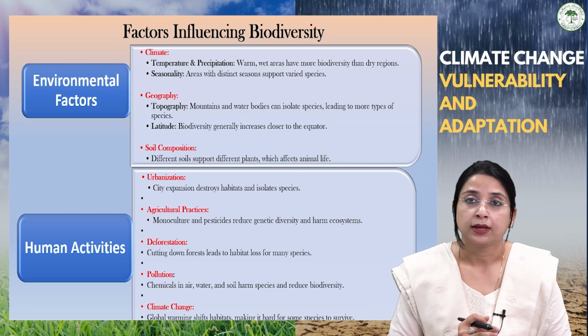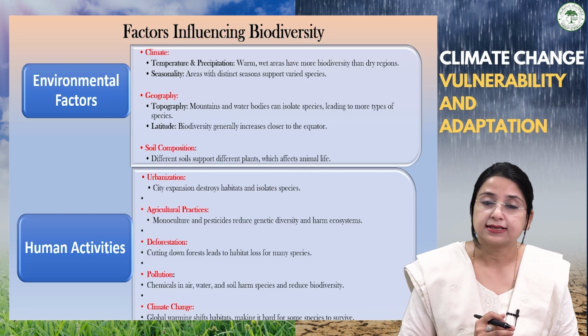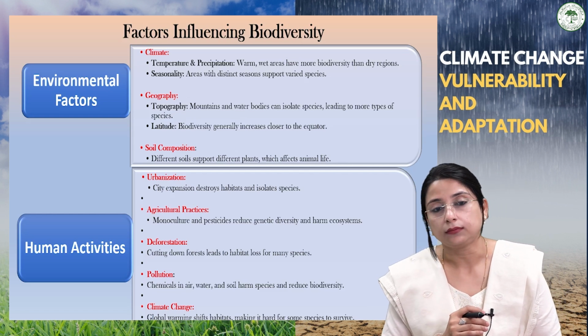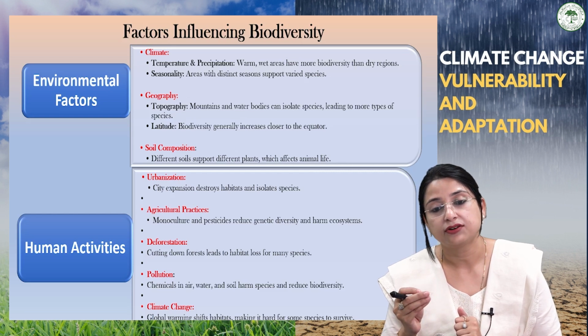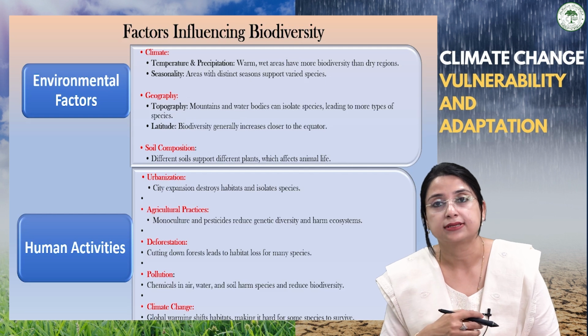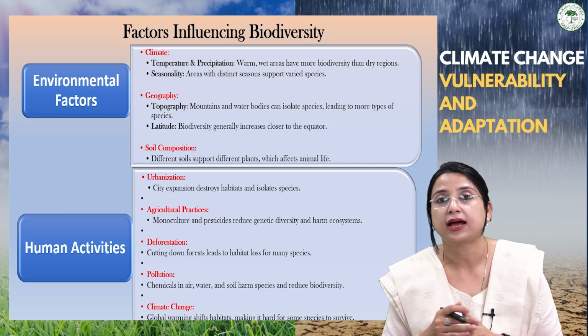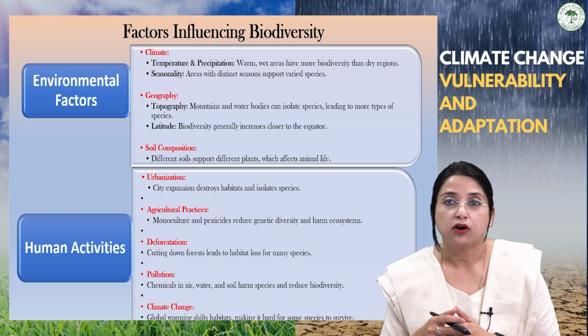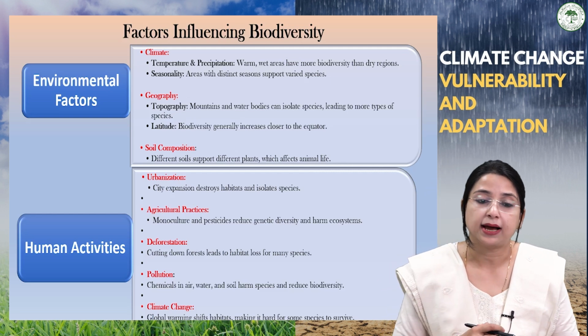biodiversity. Now coming to the agricultural practices, monoculture. If we talk about monoculture, pesticides reduce genetic diversity and also harm the ecosystem. Deforestation, cutting down the forest trees, leads to habitat loss for many species, thus reducing the biodiversity.